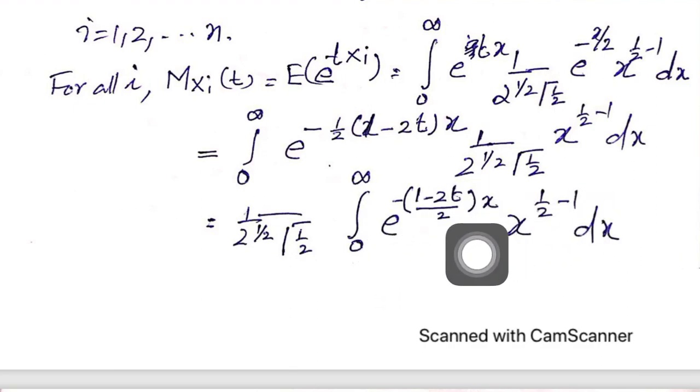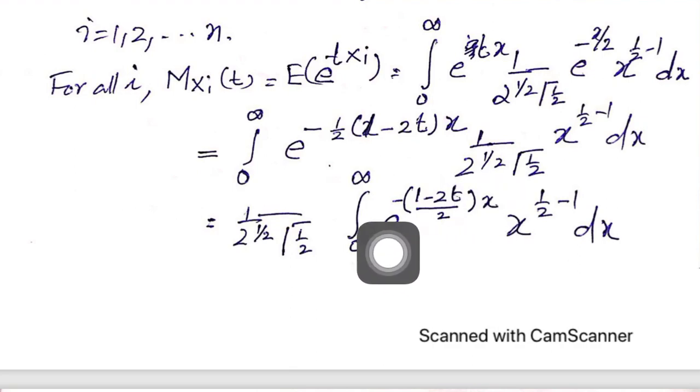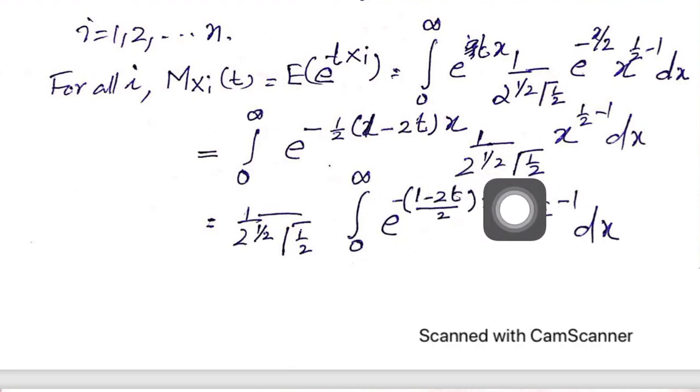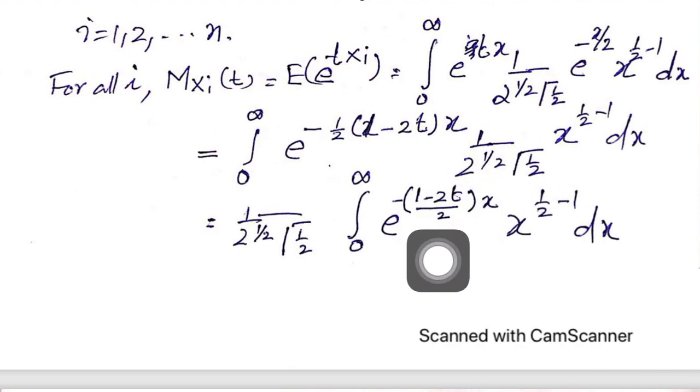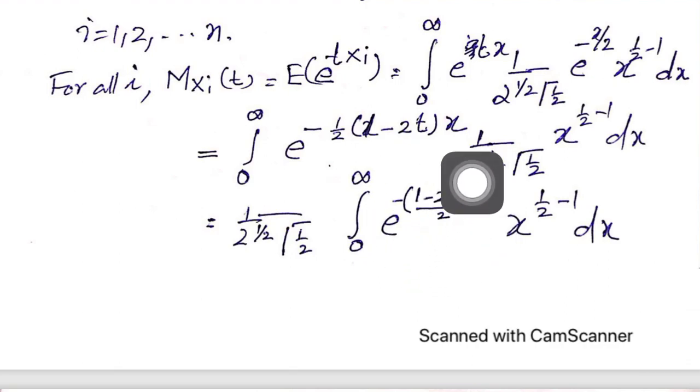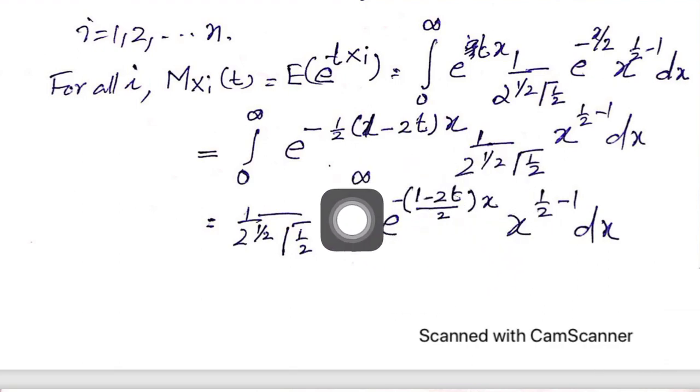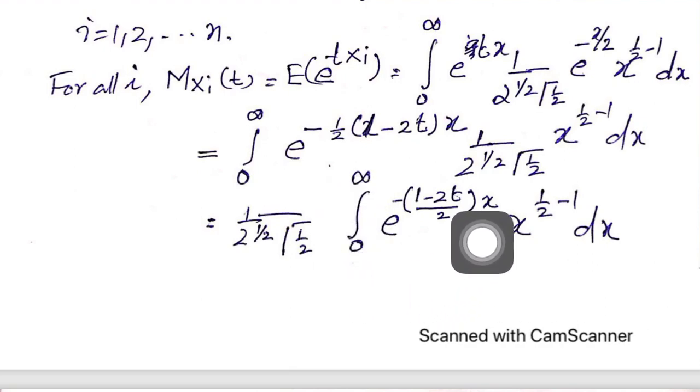And what is this? This is a gamma integral without the constant. If this should have been a gamma integral, what constant should be multiplied with this part?